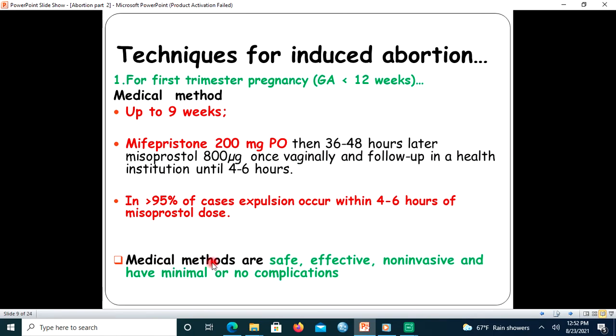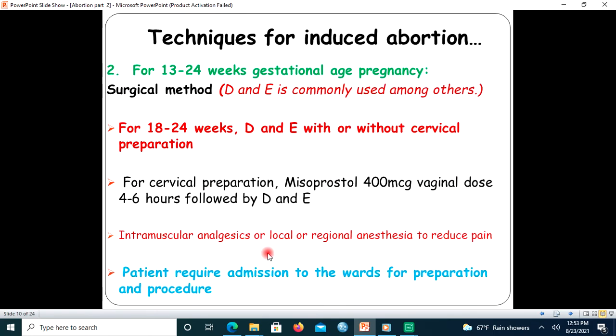Medical abortion is safe, effective, non-invasive, and has minimal or no complications when we compare it with the surgical method. So it is better to use medical abortion rather than the surgical method.